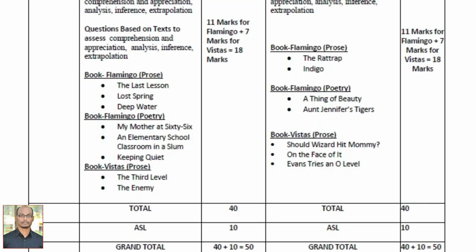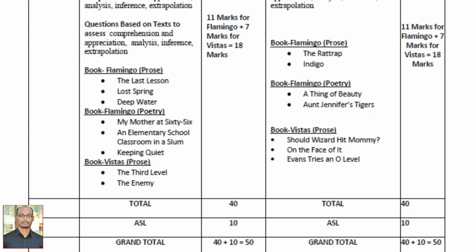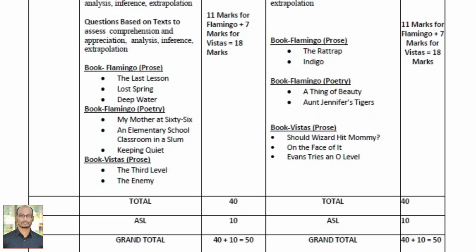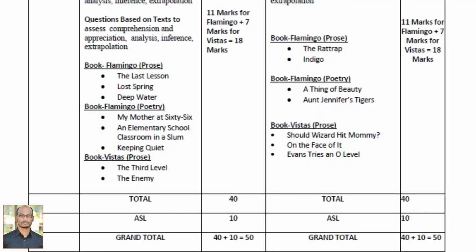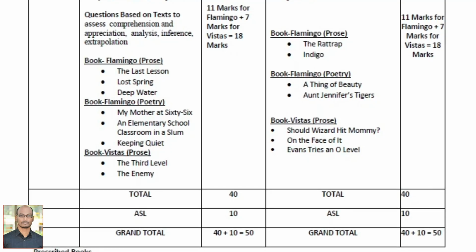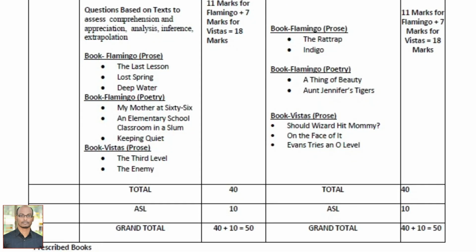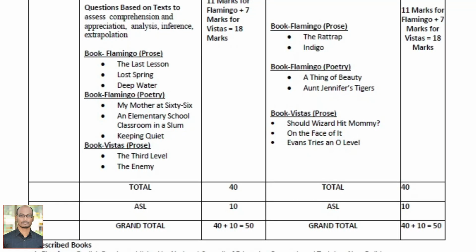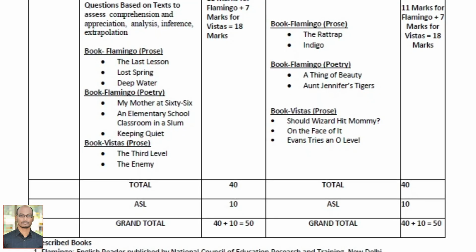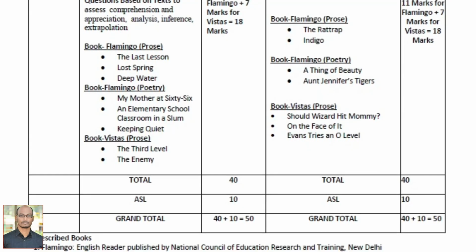And for how many marks are these questions given? 11 marks for Flamingo and 7 marks for Vistas. Sorry, from your main textbook you are going to get questions for 11 marks, and from your supplementary you are going to get questions for 7 marks. So total how many marks, Akila? 18 marks. So 18 marks is the literature section.